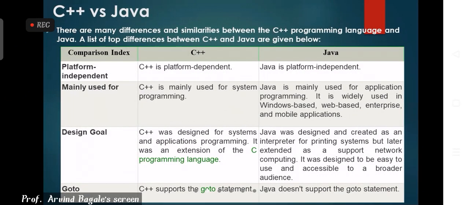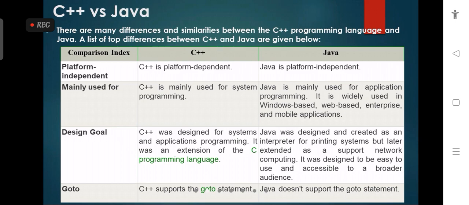Okay, so let us see another important topic: the difference between C++ and Java. There are many differences and similarities between the C++ and Java programming languages. There are n number of comparisons, and we can see them one by one.